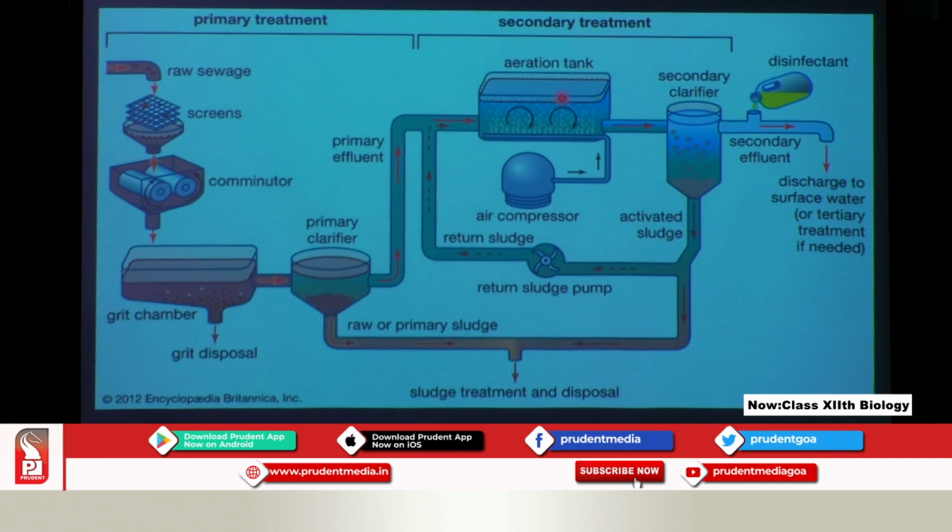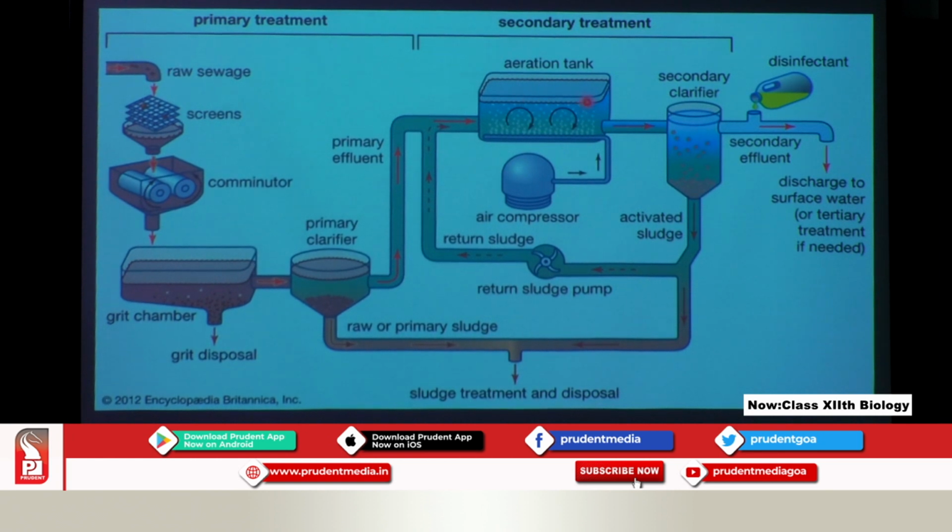Now what are these flocks and all? We shall study that in a later part of the chapter. I am just showing you the plant, and then from here it is taken to the secondary clarifier. In the secondary clarifier, after the aerobic bacteria work on this effluent, it is passed on to the secondary clarifier. And from the secondary clarifier, the activated sludge comes back once again over here.